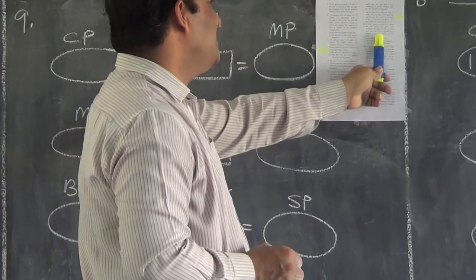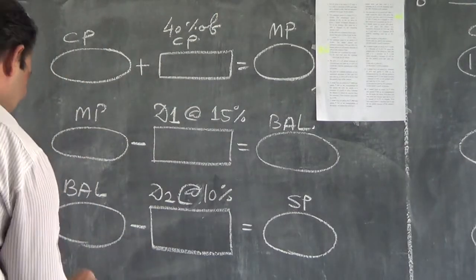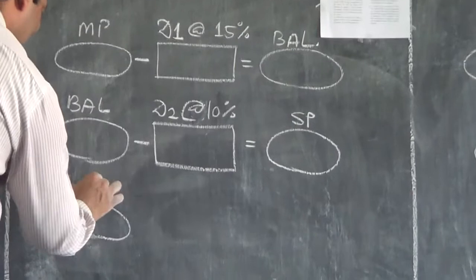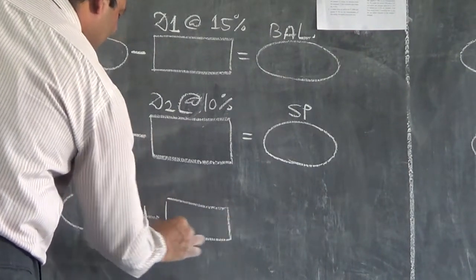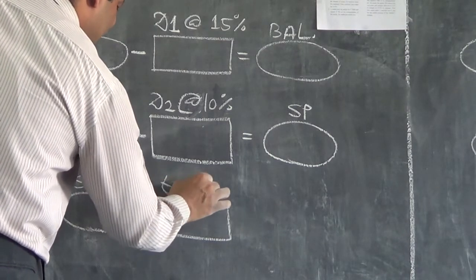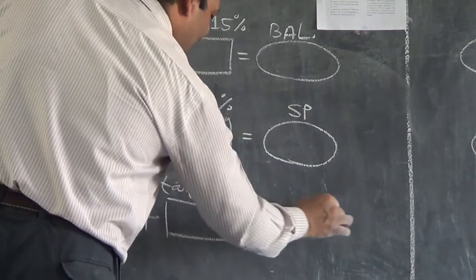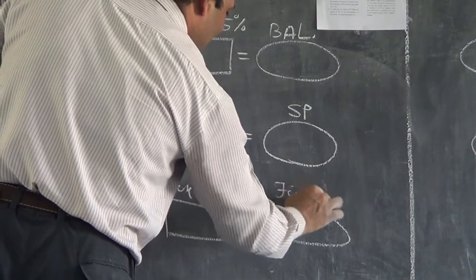Then on SP sales tax is charged at 5%. Then again SP will come here, and with SP I have to add the tax, because tax is to be added. So tax at 5%, and that is the final price, which is given to us.